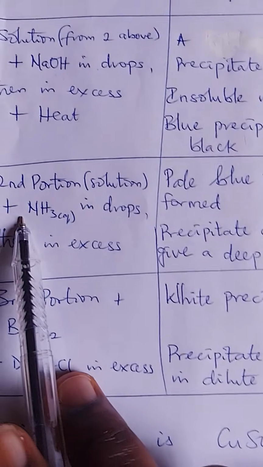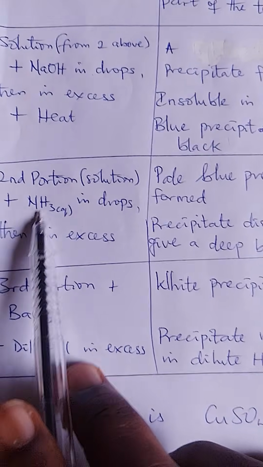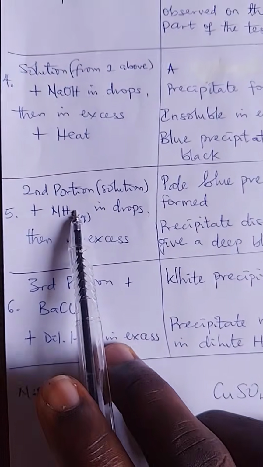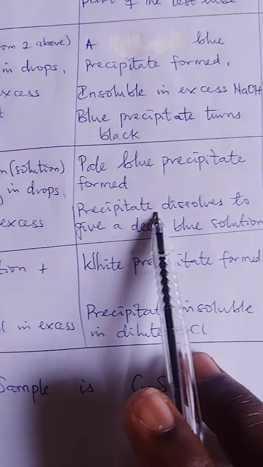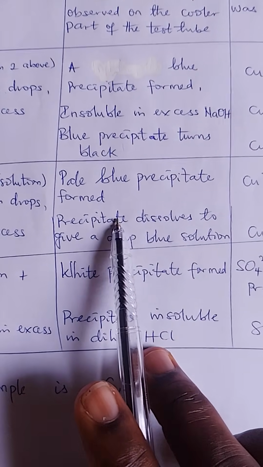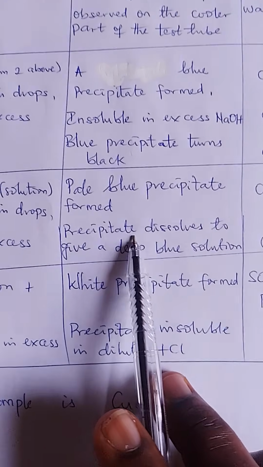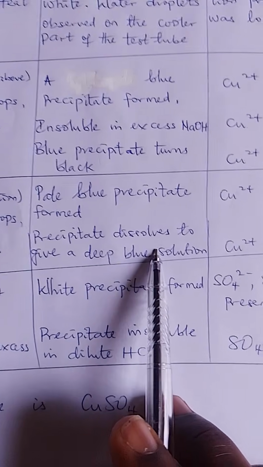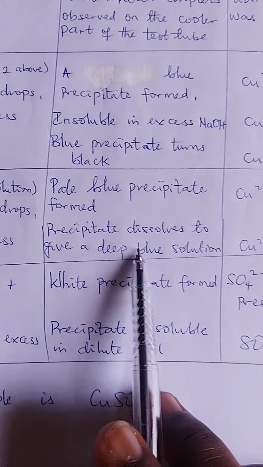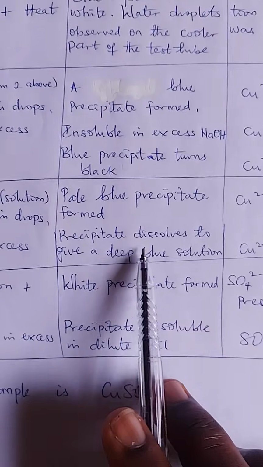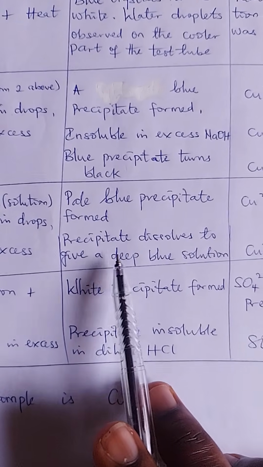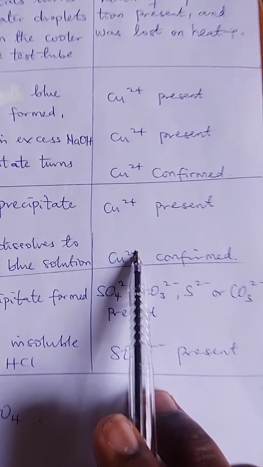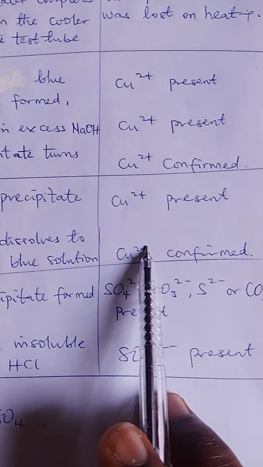And then in SS, you pour more of dilute aqueous ammonia in SS. And what would you observe? You will now observe that the precipitate will dissolve. You say precipitate dissolves to give a deep blue solution, or deep blue coloration, or whatever you can put. And that confirms the presence of copper 2 plus. So you put that under your inference.